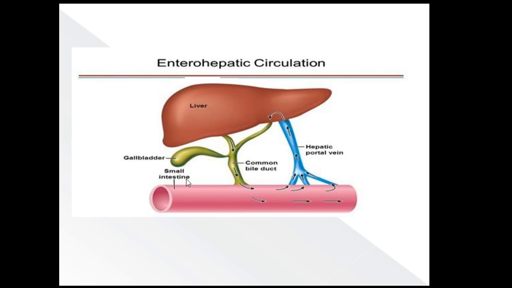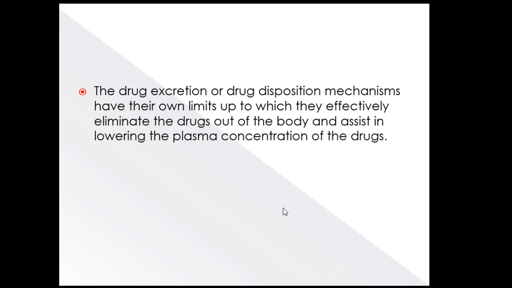You can see here the image in which the liver secretes the drug. It goes to the bile duct and then into the small intestine. From the small intestine, it is reabsorbed into the hepatic portal vein and goes to the liver. This cycle may repeat, and this circulation of the drug in this cycle is called enterohepatic circulation. Drug excretion mechanisms have their own limits, up to which they effectively eliminate the drug out of the body and assist in lowering the plasma concentration, so that there is termination of the effect of the drug.